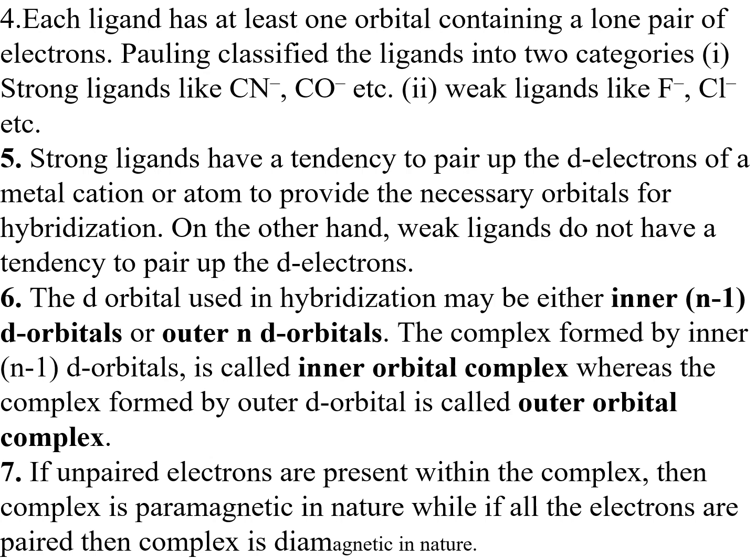The d orbital used in hybridization may be either the inner (n-1)d orbital or the outer nd orbital. The complex formed by the inner (n-1)d orbital is called an inner orbital complex, whereas the complex formed by the outer d orbital is called an outer orbital complex. Next, if unpaired electrons are present in the complex, it is called paramagnetic. If all the electrons are paired, it is diamagnetic in nature.